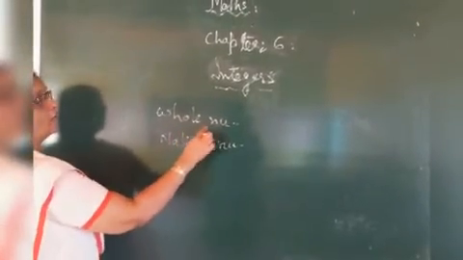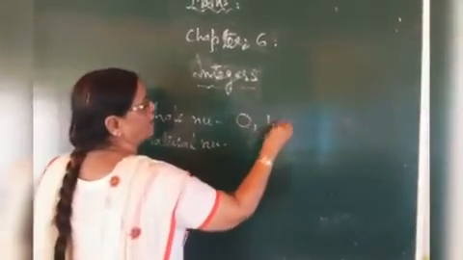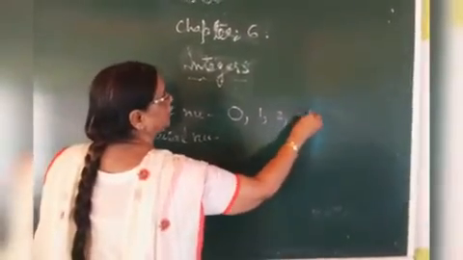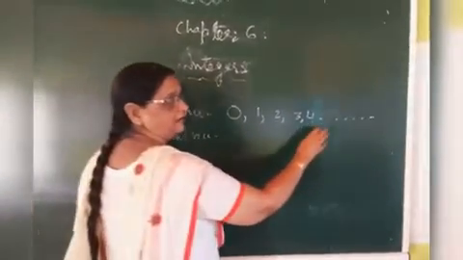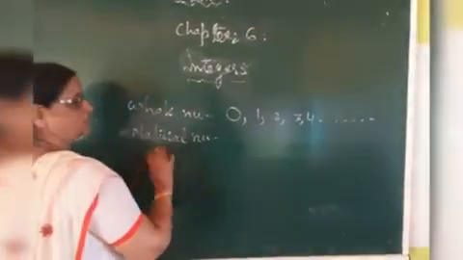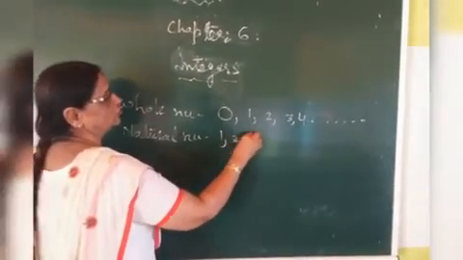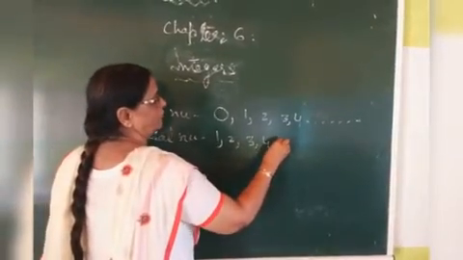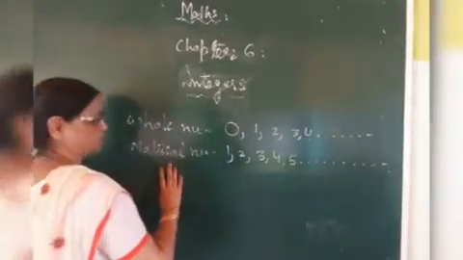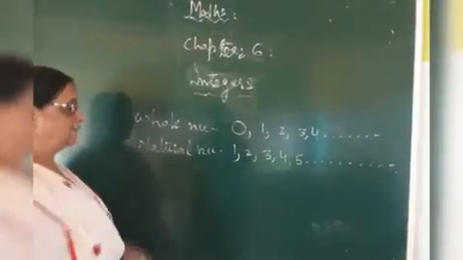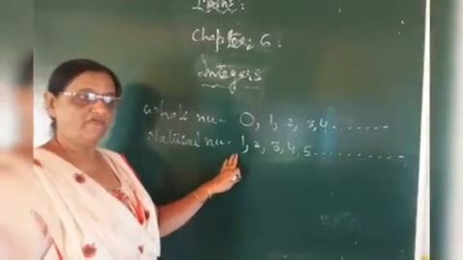What do you mean by whole numbers? Whole numbers always start from 0, 1, 2, 3, 4, and there is no greatest whole number in the world. What are natural numbers? Natural numbers always start from 1, 2, 3, 4, 5, and there is no biggest natural number in the world. That means the smallest whole number is 0 and the smallest natural number is 1.